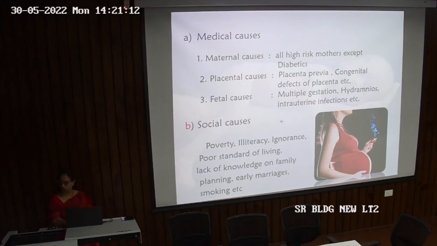Then coming to the social causes, it is not always that only the medical causes cause a disease. You would have done your clinico-social case studies also in second MBBS. There you would have seen that any disease that is occurring has medical as well as social causes. So under social causes, we have poverty, illiteracy, ignorance, poor standard of living, lack of knowledge on family planning, early marriages, smoking. All these can lead to low birth weight babies.